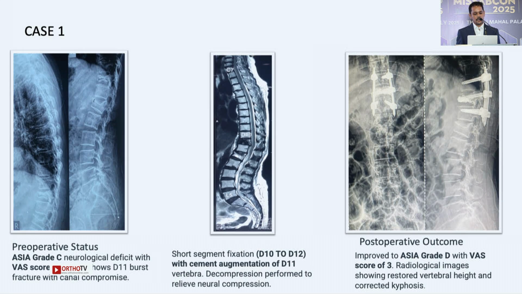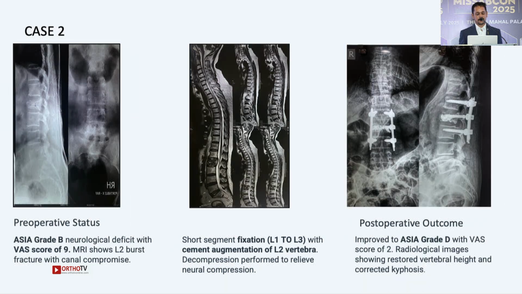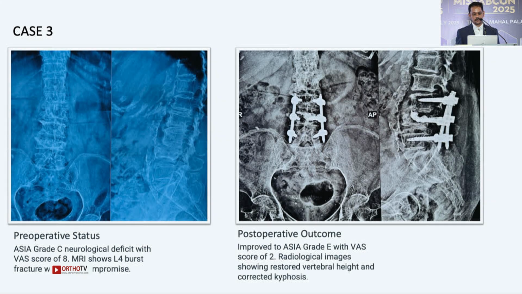This is case 1 with a D10 burst fracture with ASIA grade C and VAS score 9. We fixed it with index screw cementation, and post-operatively the patient improved to ASIA grade D and VAS score of 3. The second case is an L2 burst fracture, again with index screw cement. The patient with ASIA grade B improved to ASIA grade D, and the VAS score improved from 9 to 2. Another case: the VAS score improved from 8 to 2, and ASIA grade C to E.